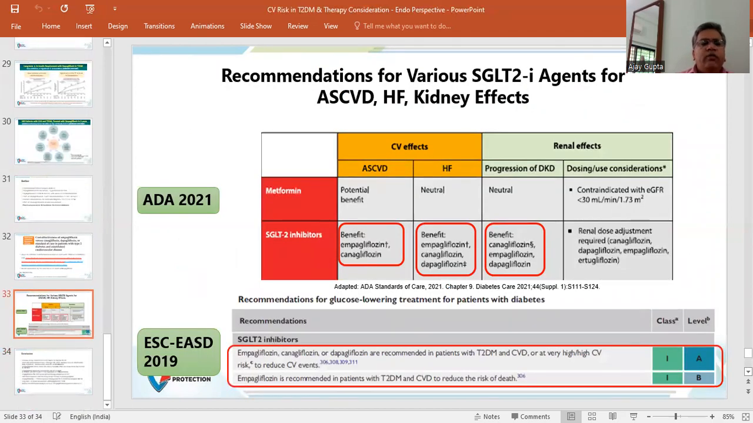So this is the recommendation of ADA 21. It suggests that for SGLT2 inhibitors in atherosclerotic cardiovascular disease, the beneficial effect has been demonstrated with empagliflozin and canagliflozin. For heart failure, the beneficial effect has been demonstrated for all three molecules, that is empagliflozin, canagliflozin, and dapagliflozin. For progression of diabetic kidney disease, the beneficial effect has been demonstrated again with canagliflozin, empagliflozin, and dapagliflozin. So for prevention of atherosclerotic cardiovascular disease, we should use only empagliflozin or canagliflozin. But for other benefits in cardiovascular or diabetic kidney disease, we can use other gliflozins also.